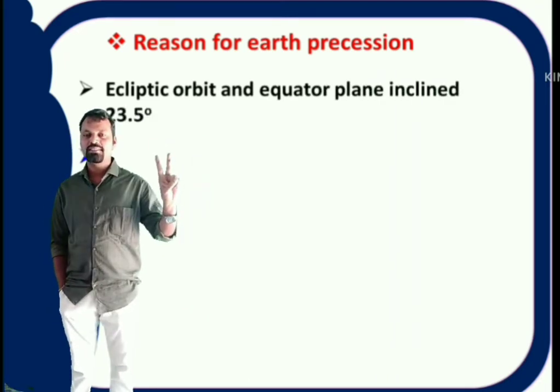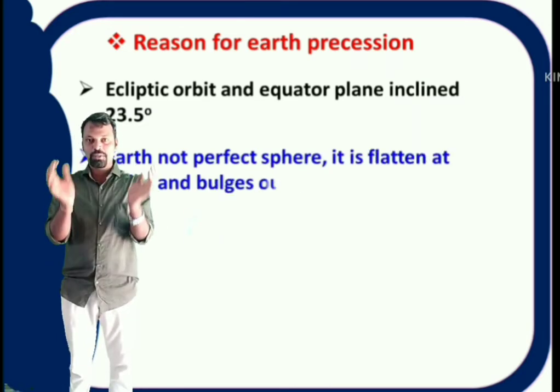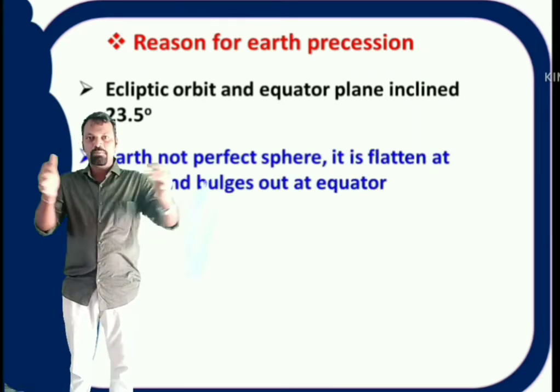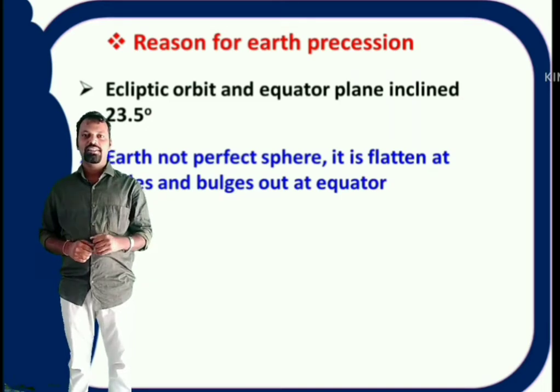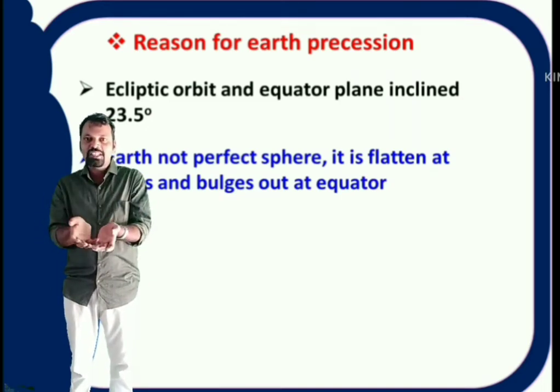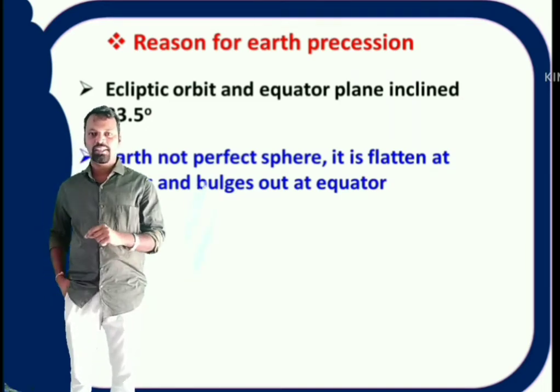Number 2 is, Earth is not a perfect sphere. It is flattened at the poles and it bulges out at the equator. That means Earth is not a perfect sphere. There is some irregularity in its shape.